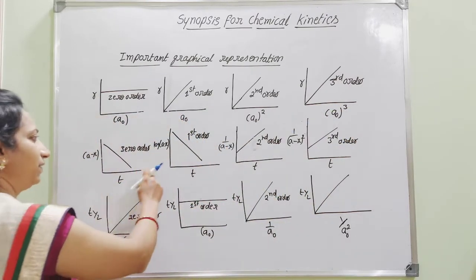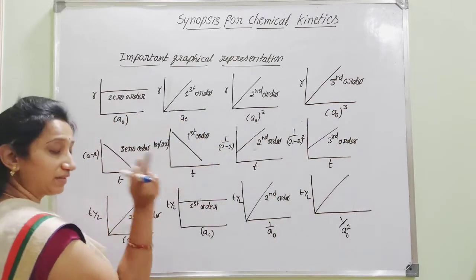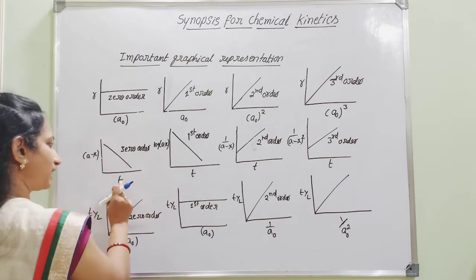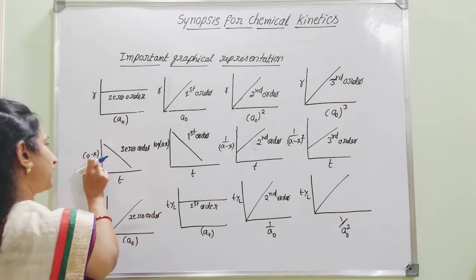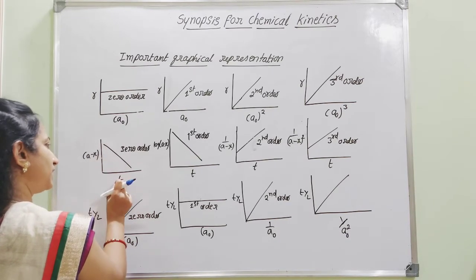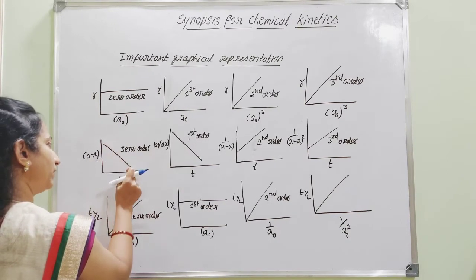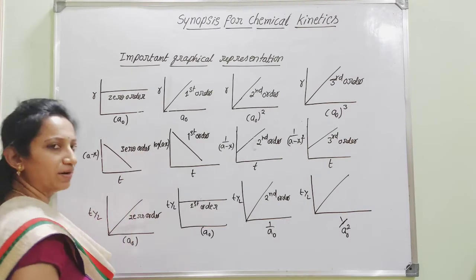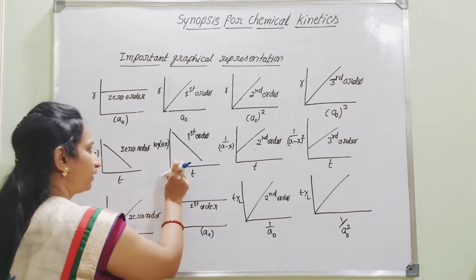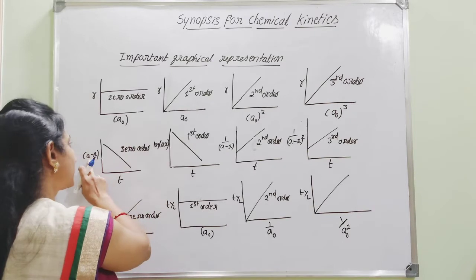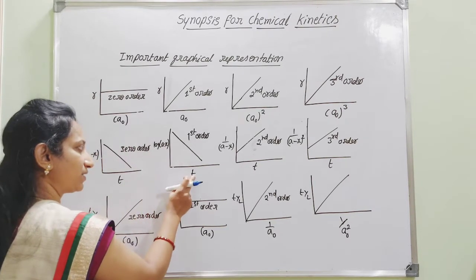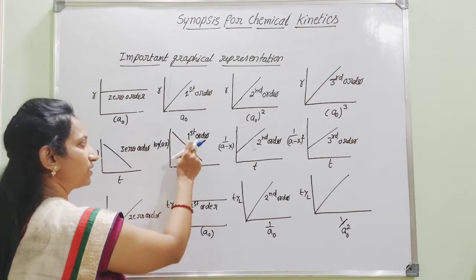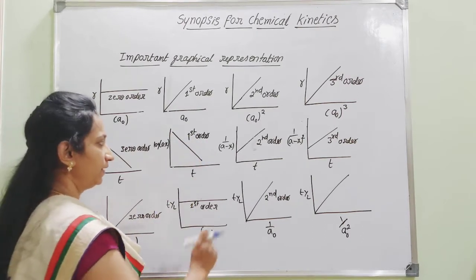And the next set of graphs is obtained by plotting a minus x against time t. Here, if a minus x against t is sloping downwards, it is said to be zero order. But by plotting log of a minus x against t, that is sloping downwards, it is said to be first order.